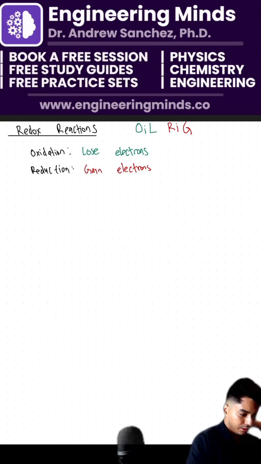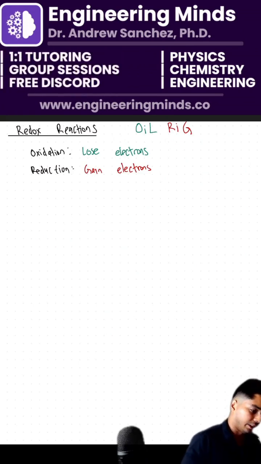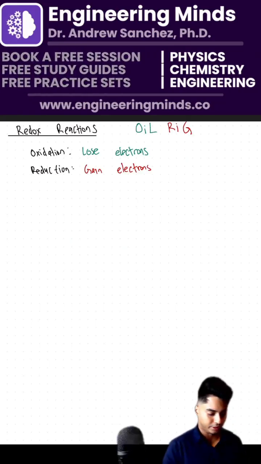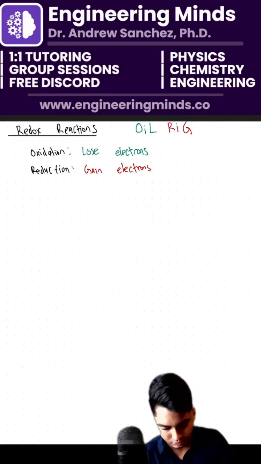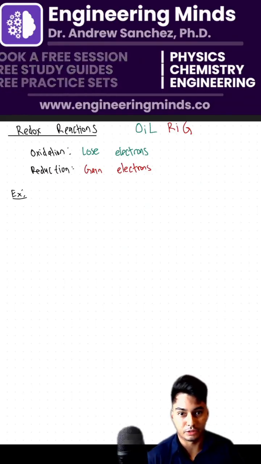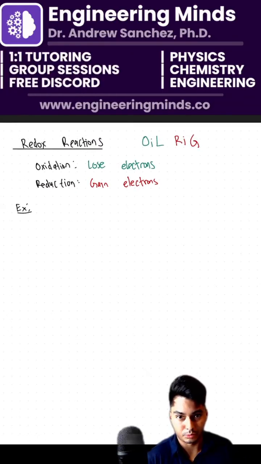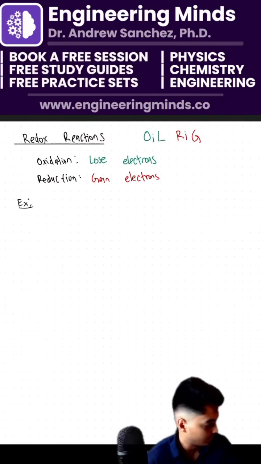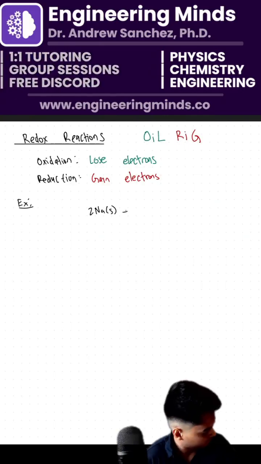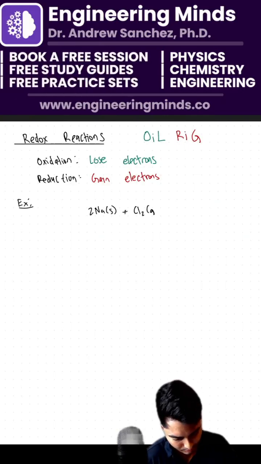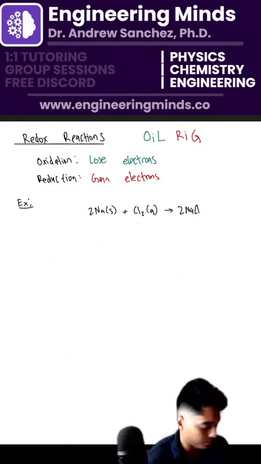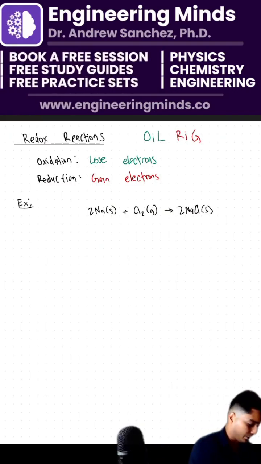So for instance, I'm going to give you a reaction here. Let's say I have CH4, let's say I have the following reaction. LEO GER is better. Are you doing just basics? I can do anything, my friend. If you want to do basics or advanced, whoever asked about redox, just let me know. Okay, and then 2Na solid plus Cl2 gas reacts to form 2NaCl. Do you do mathematics? Yes, I do.